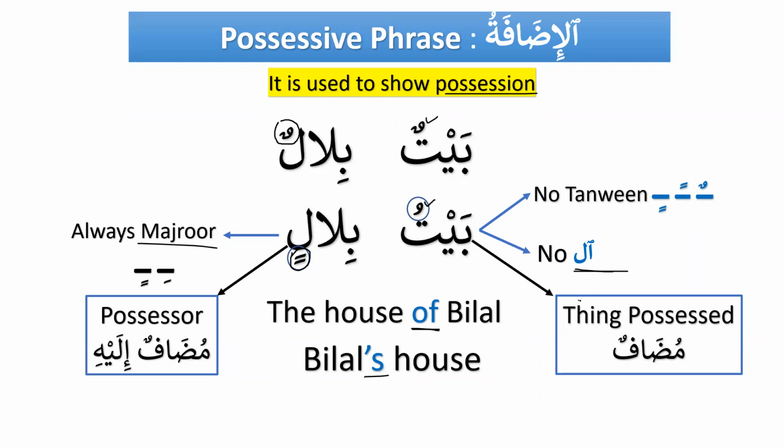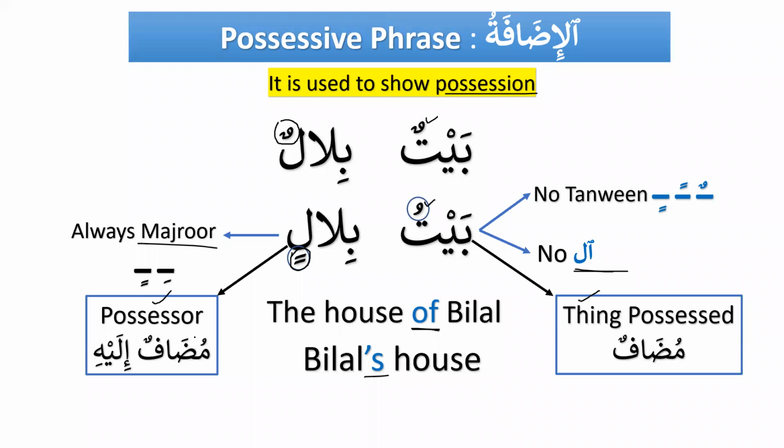Thing will come first, and the owner will come after the thing. As we can see here, Baytu is a thing, and Bilal is the possessor. So Baytu, we will say, is mudaf, and Bilalin is mudaf ilayhi. Is this clear?